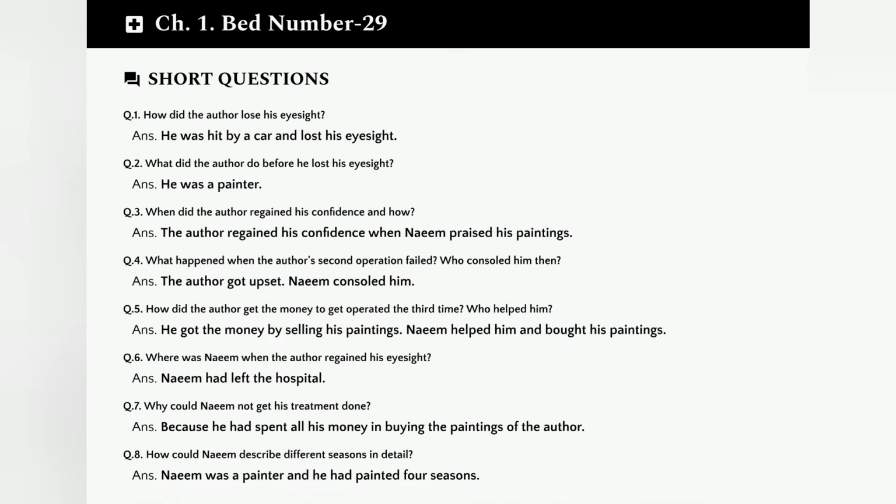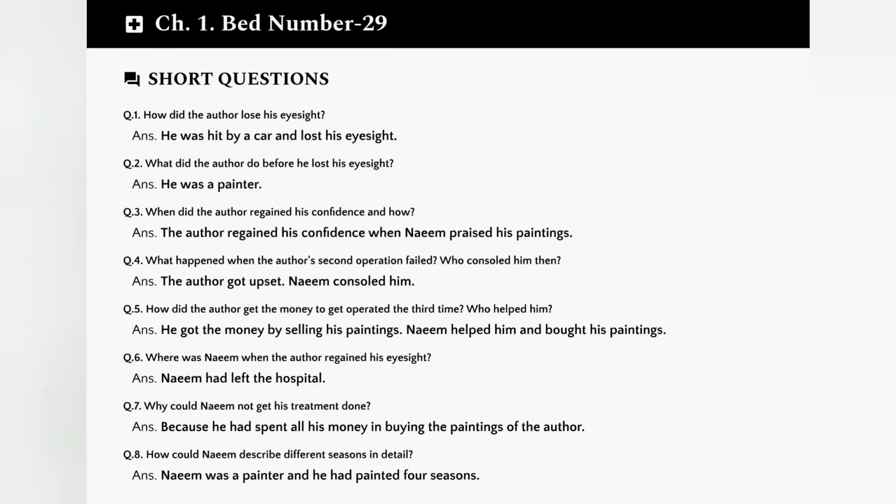Now let's move to the short questions from chapter 1. Question 1. How did the author lose his eyesight? The author was hit by a car and lost his eyesight in this accident. Question 2. What did the author do before he lost his eyesight? He was a painter by profession.